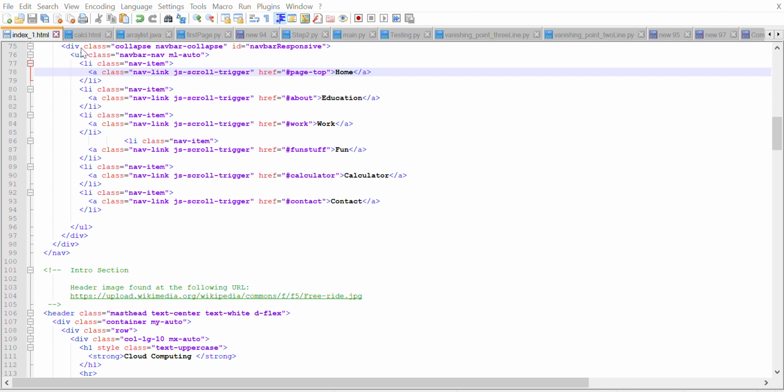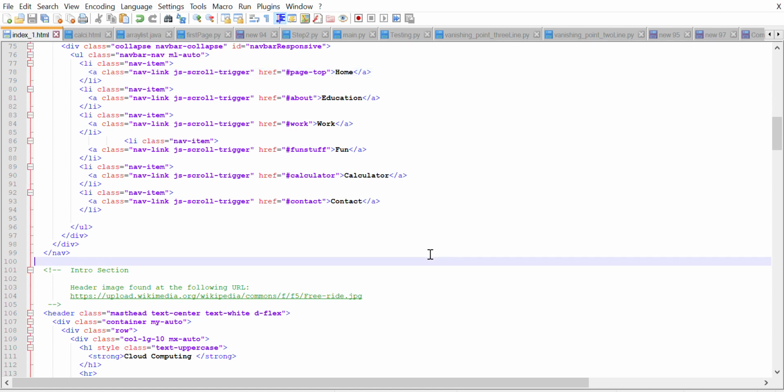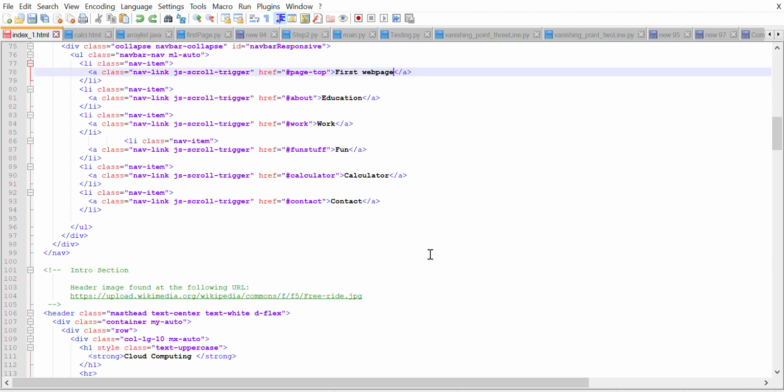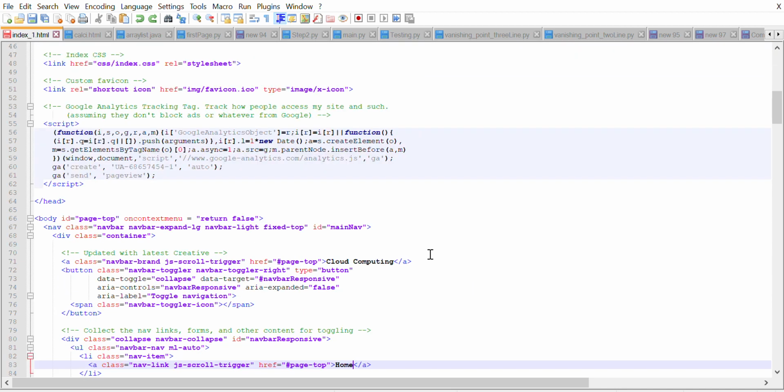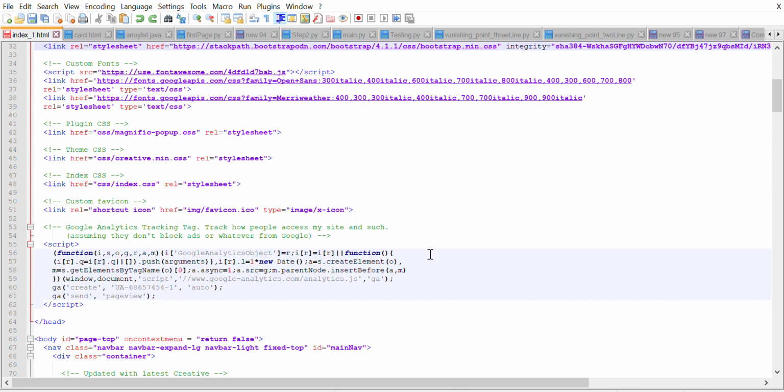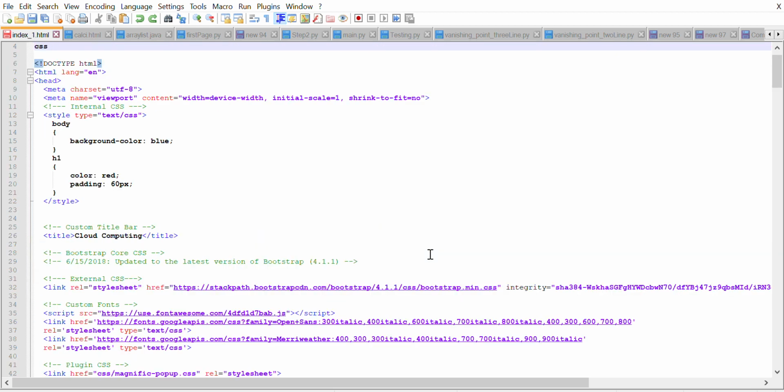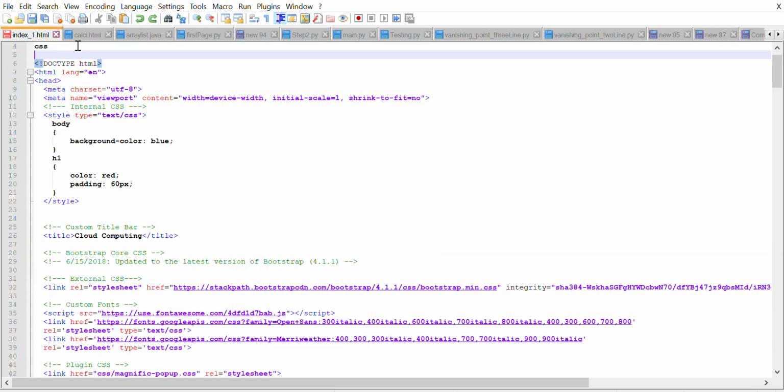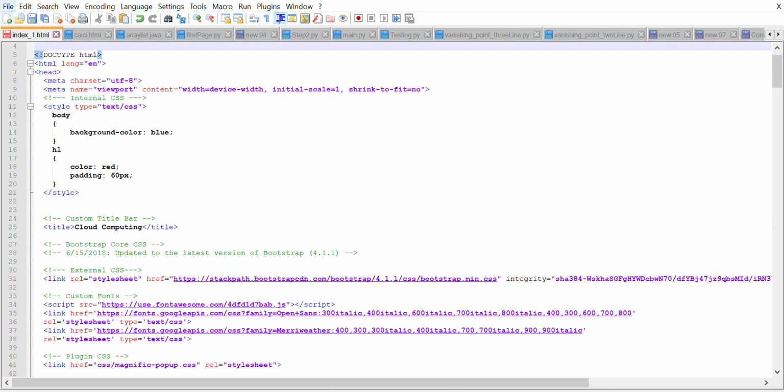There might be some cloud computing part, that's why it is showing like this. Let me check once. Now see, it is coming.